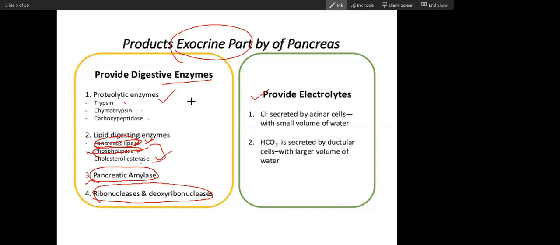So these four categories of enzymes are present in pancreatic juice, and this pancreatic juice has plenty of water and electrolytes, chloride and bicarbonate. Where this chloride is secreted, you will study in physiology. Nice.